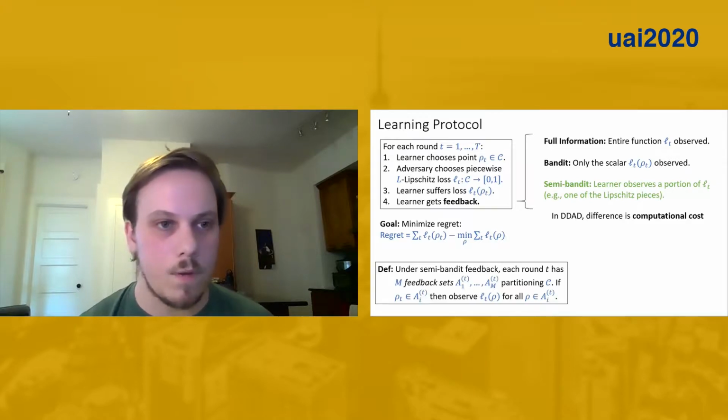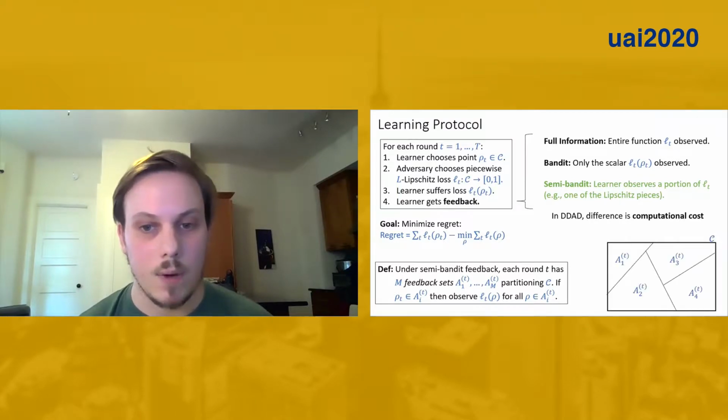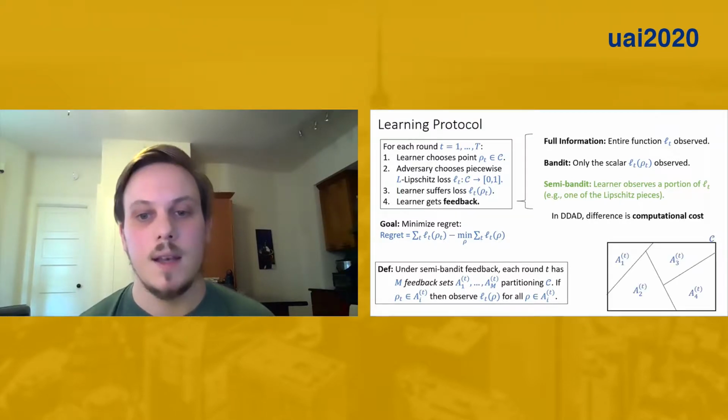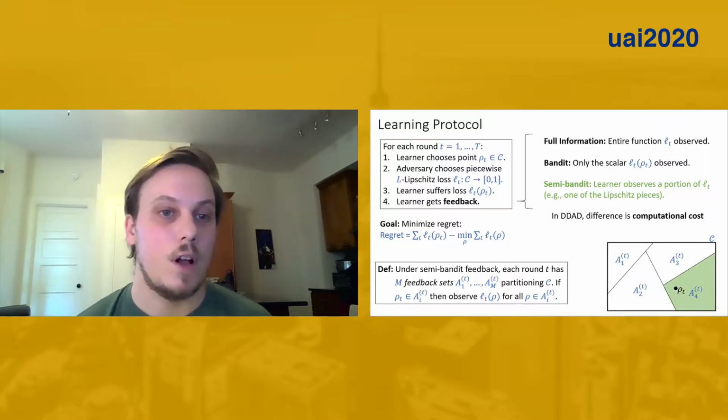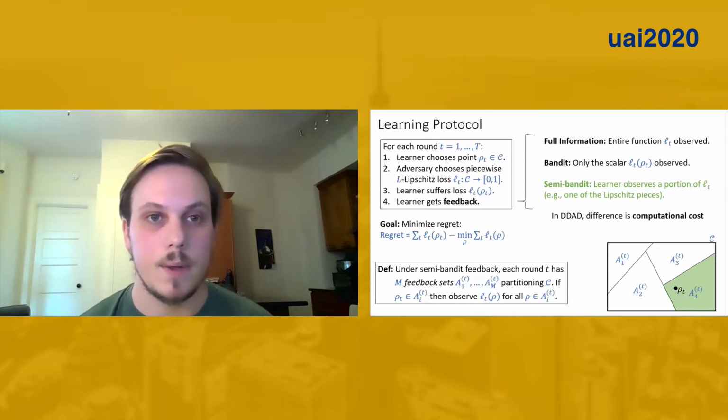And just to be a bit more formal about what we mean by semi-bandit feedback, we're going to say that the problem has semi-bandit feedback with m feedback sets if on each round t, there are sets A1 through Am that partition the parameter space, so that when the learner plays rho_t, they learn the loss for all parameters in the same feedback set. And these feedback sets can be different from round to round.